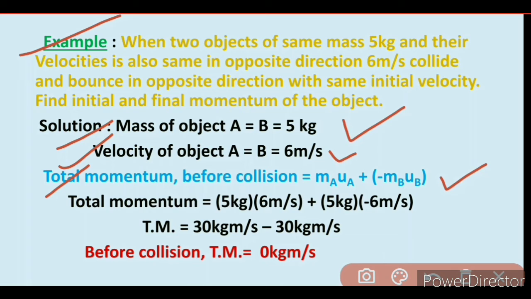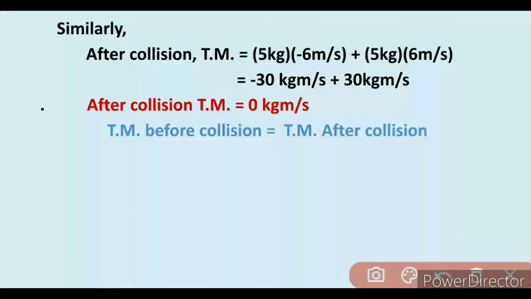So total momentum is equal to 5 kilogram multiplied by 6 meter per second plus 5 kilogram bracket minus 6 meter per second. So total momentum is equal to 30 kilogram meter per second minus 30 kilogram meter per second. So before collision total momentum is equal to 0 kilogram meter per second.